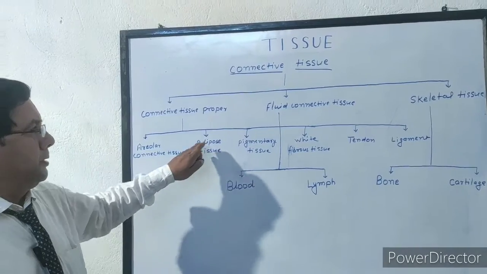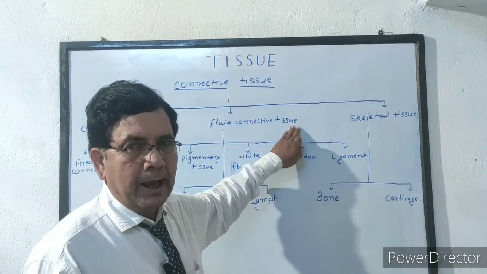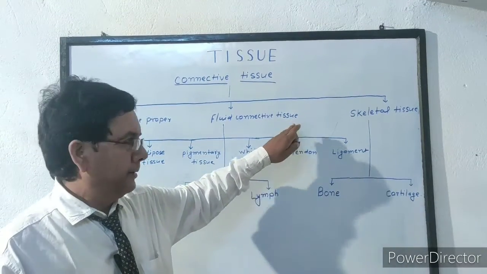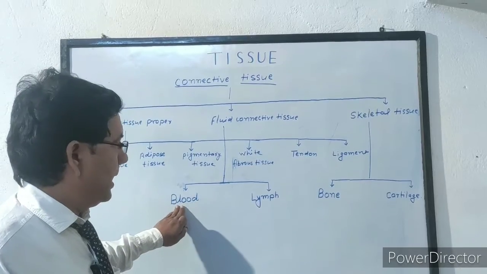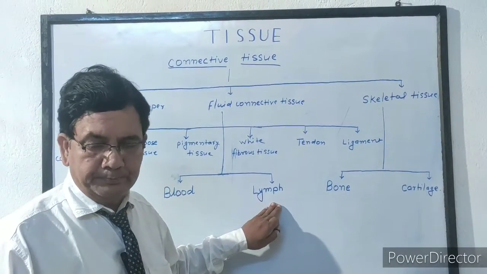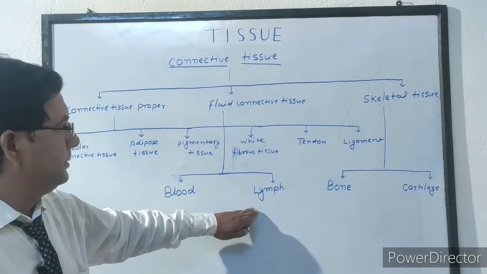And the next type of connective tissue is fluid connective tissue, in which cells are floating in liquid. These connective tissues are of 2 types: blood and lymph. We explain these blood and lymph in detail one by one.